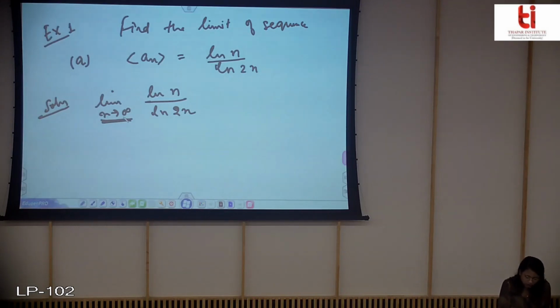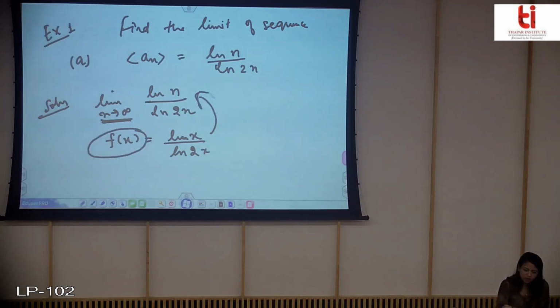So in this you can define f of x, which is ln x and 2x, and find the limit of this function, which will be equal to the limit of this sequence also.